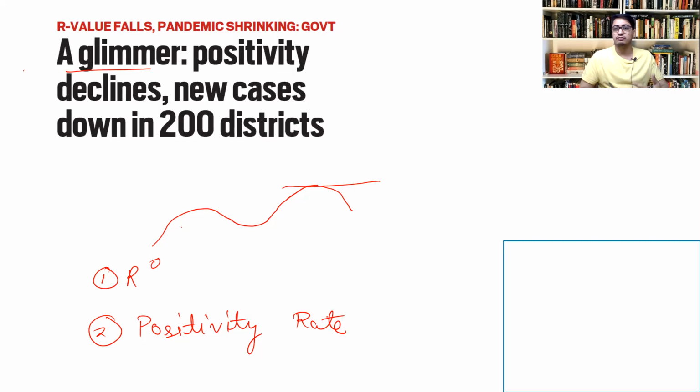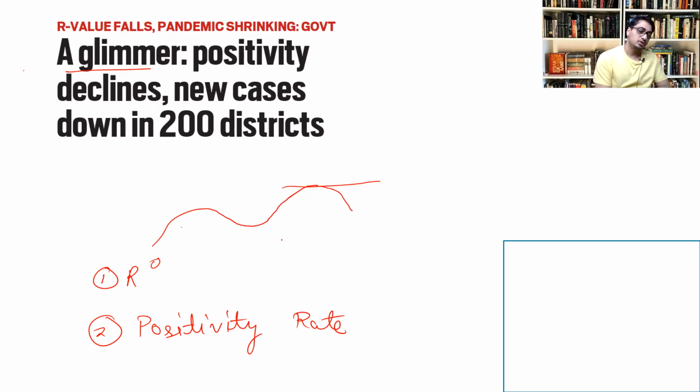As all the cases of COVID are not being tested, because some are asymptomatic and some are not able to access the testing infrastructure, the positivity rate is used to know the extent of infection prevalent. What we are witnessing right now is that the positivity rate is declining, which means that fewer cases are coming.